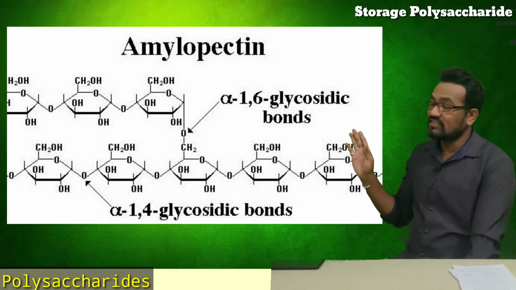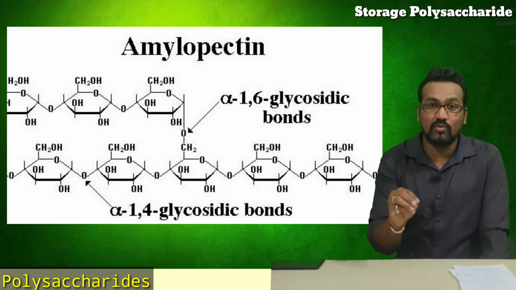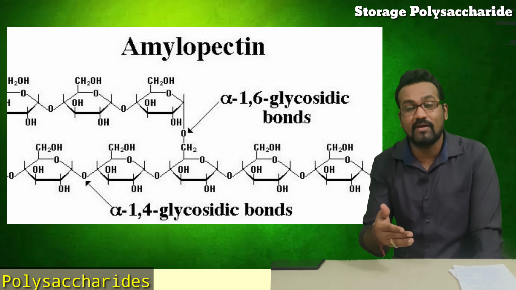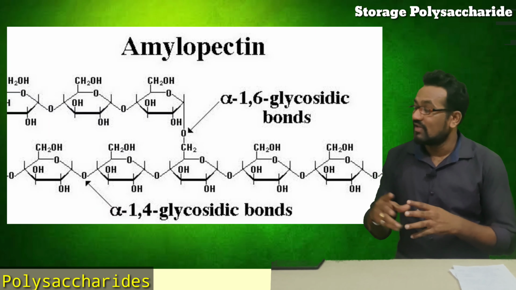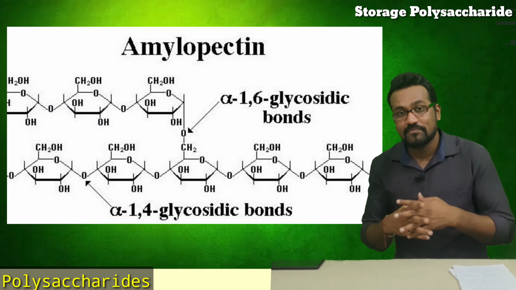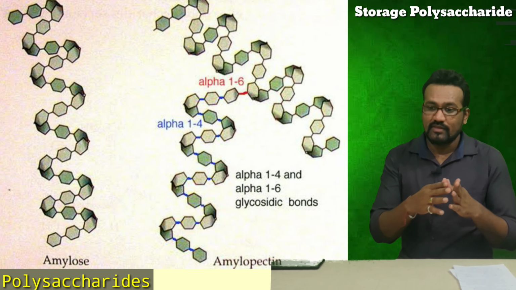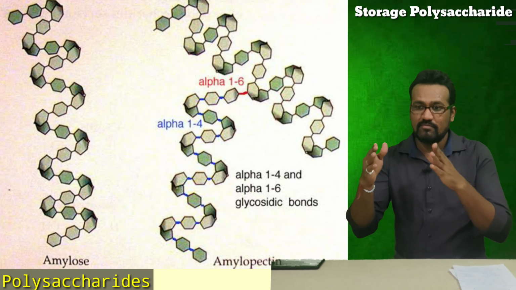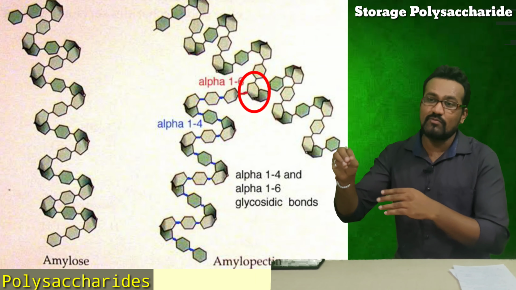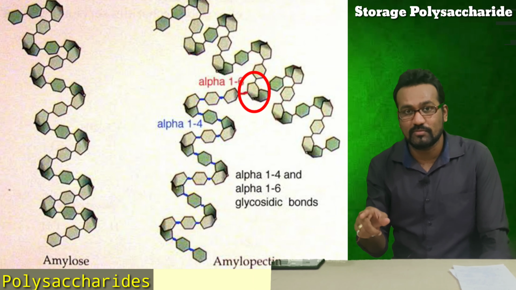But if the starch molecule is branched, then it consists of alpha 1,4 glycosidic linkage, as well as an additional linkage, which is alpha 1,6 glycosidic linkage. The image is very beautiful, showing at which point the alpha 1,6 glycosidic linkage occurs. Generally, on average, at about every 20th to 25th glucose position there will be a branch on the starch molecule.